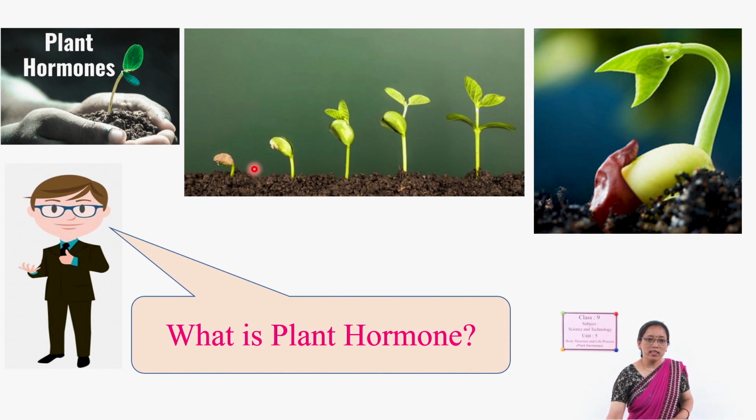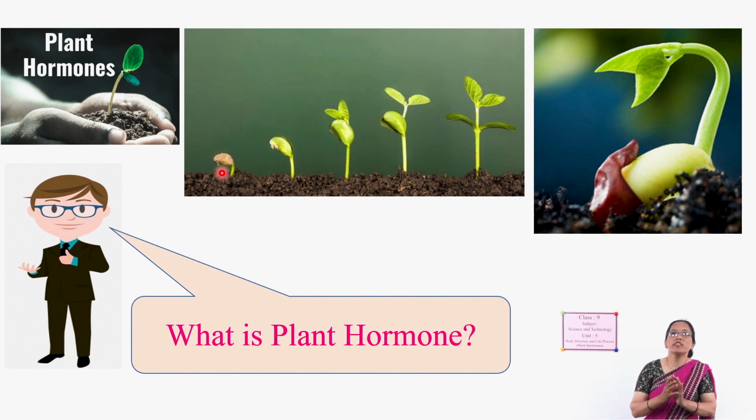See, a small plant is growing and here germination is going on. After germination, the seedling is growing and a plantlet is developed. How is it possible? How does this small dormant seed germinate and how does its size grow continuously?